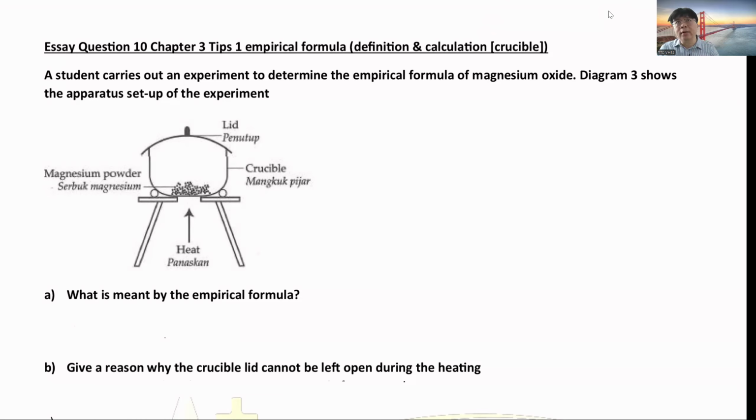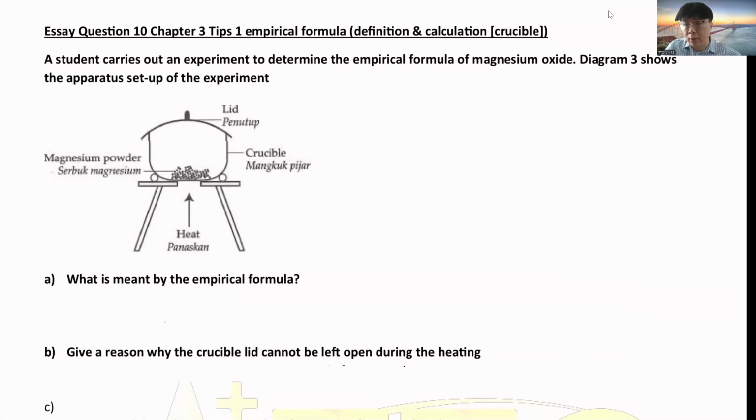Once a day, then second round, try to practice the question again without looking at the answer and try to memorize the answer because, as I say, essay for chemistry, teacher mark very strict. So every sentence that is missing one word, they give you 0. Okay, so for question 10, right?